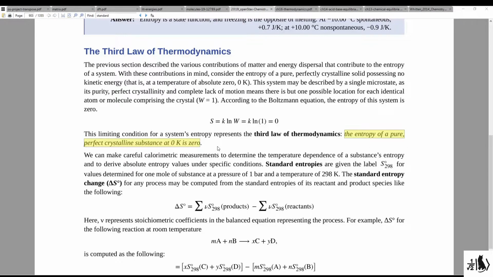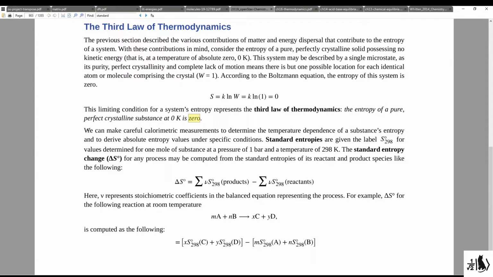If that's the case, this allows us to give a benchmark entropy value for systems in different states, as we know that we can always reference the system back to the pure perfect crystalline substance at 0 K, because we know that the entropy would be 0 in that state. We can make careful calorimetric measurements to determine the temperature dependence of a substance's entropy and to derive absolute entropy